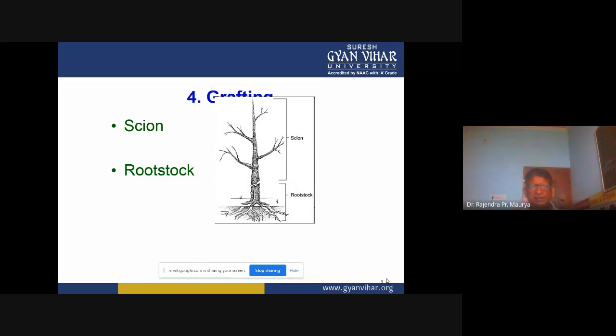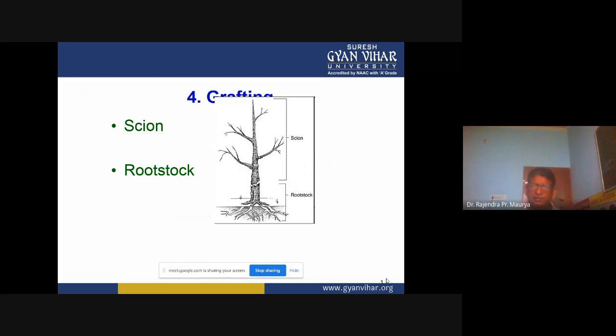In these three techniques, only a single plant is involved. Now two more techniques remain: grafting, number four, and budding, number five. I asked you what grafting is, so now we are discussing grafting. It is the joining of two genetically dissimilar plants.